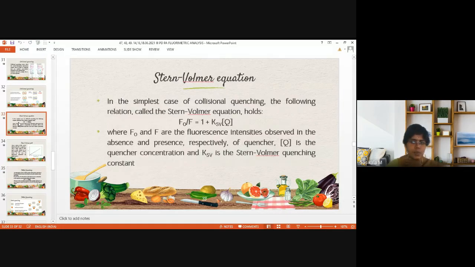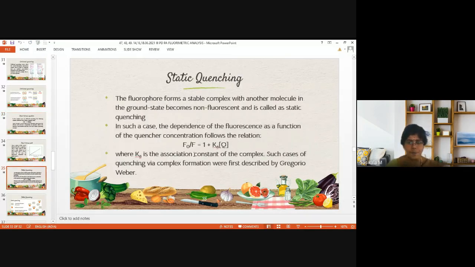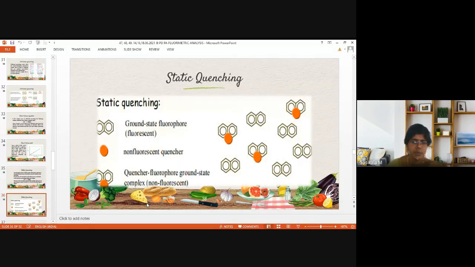Where Ksv was explained with collisional quenching, Ka was explained with static quenching. Static quenching occurs at the ground state, whereas collisional quenching occurs at the excited state. This is the schematic representation of static quenching, where ground state fluorophore molecules exist free. When a non-fluorescent quencher forms a complex with the fluorescent molecule, it is converted to a non-fluorescent molecule.